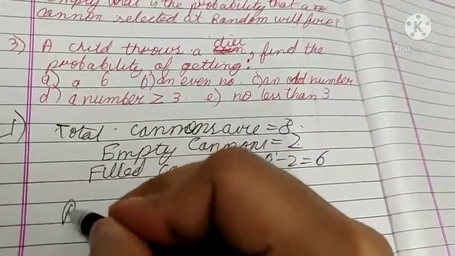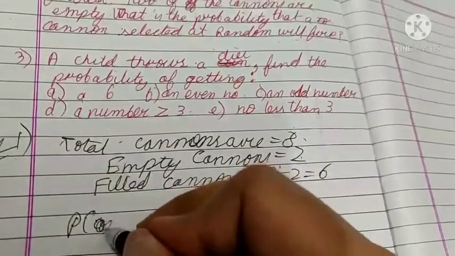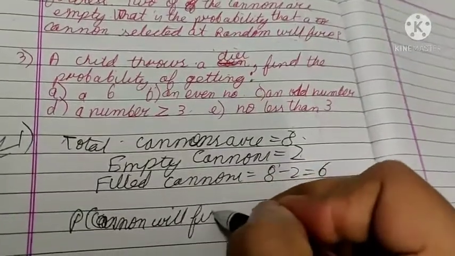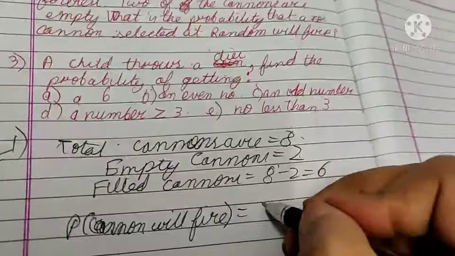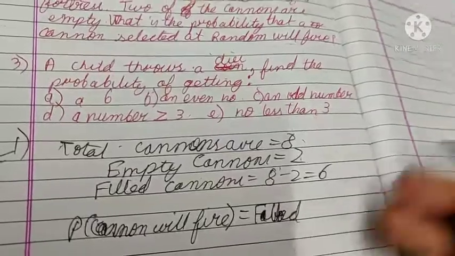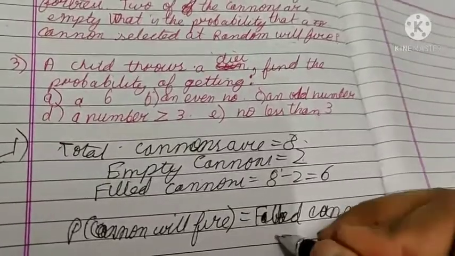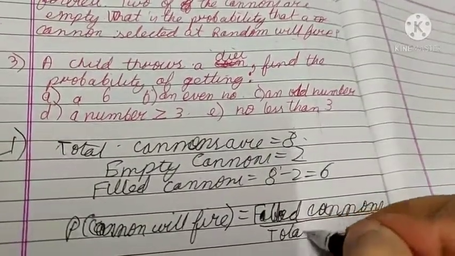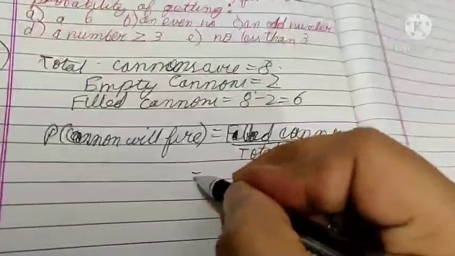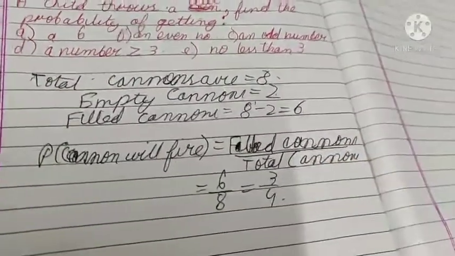So probability of a cannon will fire means that it will be filled. Favorable means filled cannons upon total cannons. Okay, the filled cannons are 6, total are 8, so 3/4 is your answer.